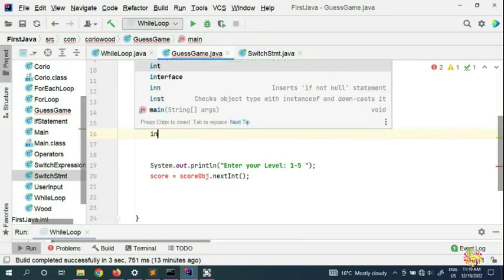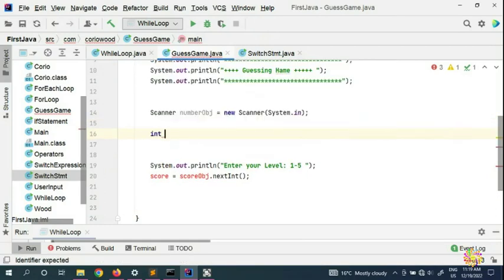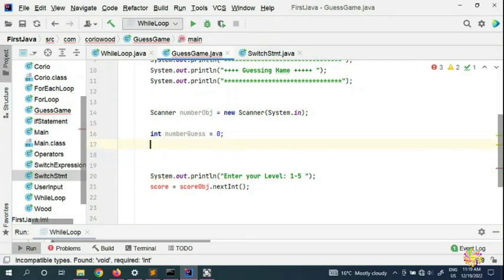So we put an int, and we put numberGuess. We can initialize it from 1, or from 0.